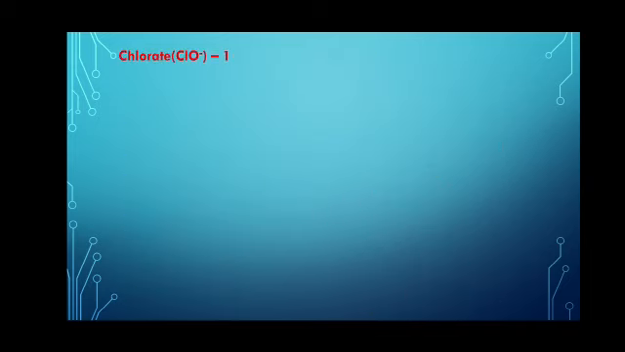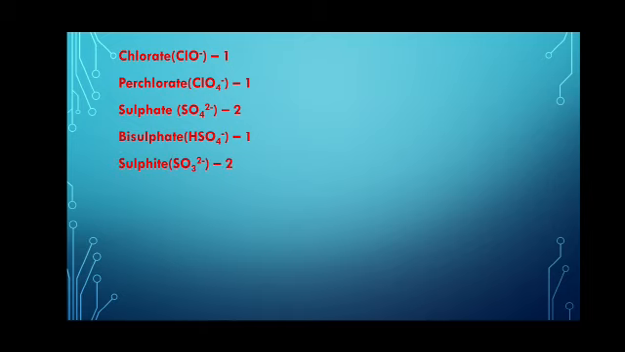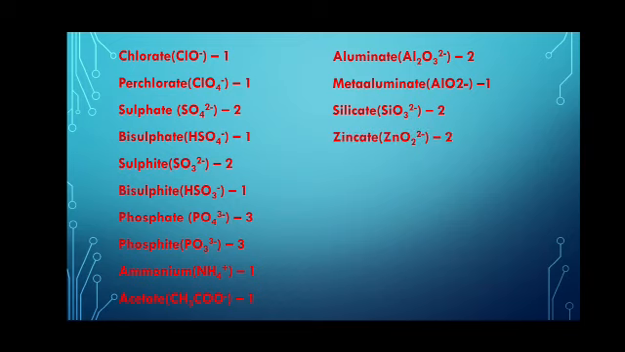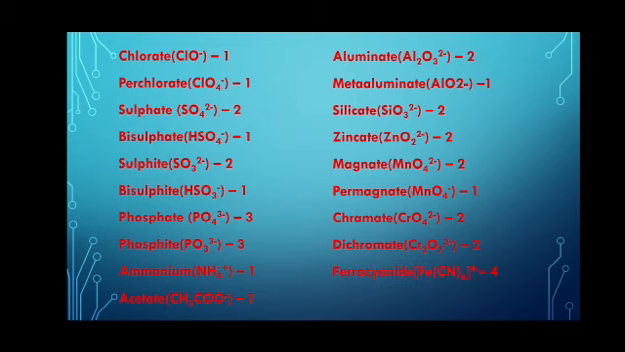hypochlorite 1, chlorate 1, perchlorate 1, sulfate 2, bisulfate 1, sulfite 2, bisulfite 1, phosphate 3, phosphite 3, ammonium 1, acetate 1, aluminate 2, meta-aluminate 1, silicate 2, zincate 2, manganate 2, permanganate 1, chromate 2, dichromate 2, ferrocyanide 4, ferricyanide 3.